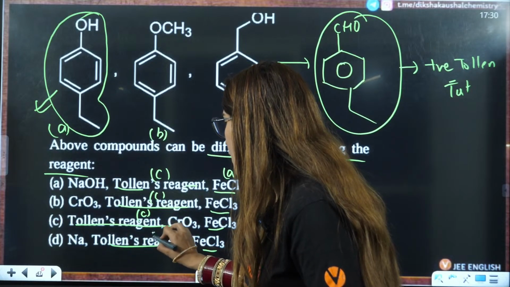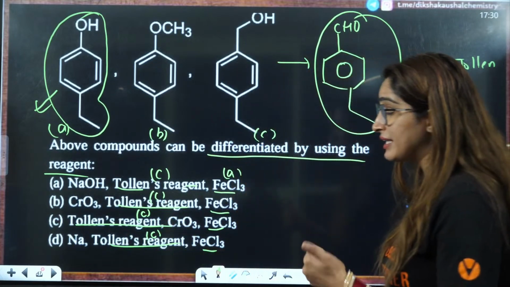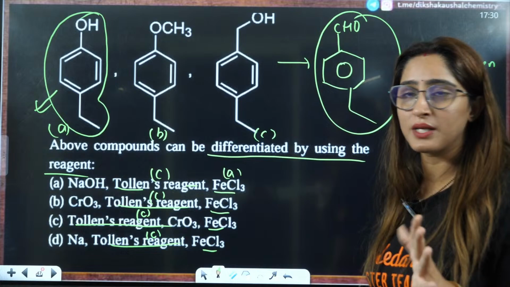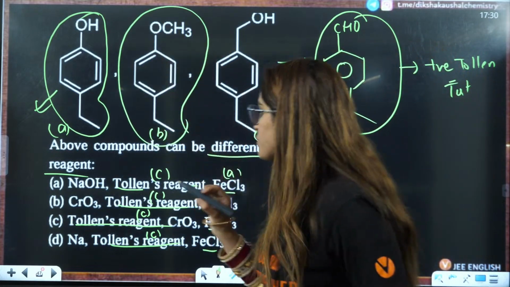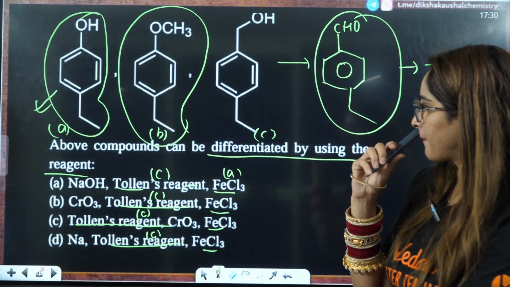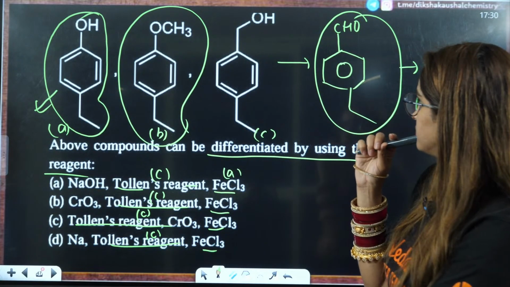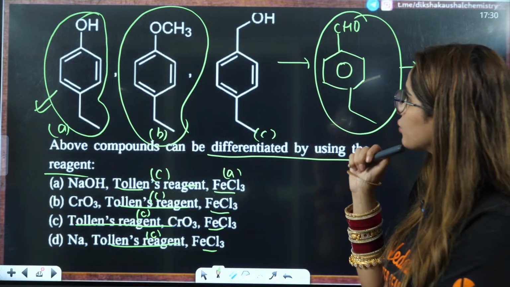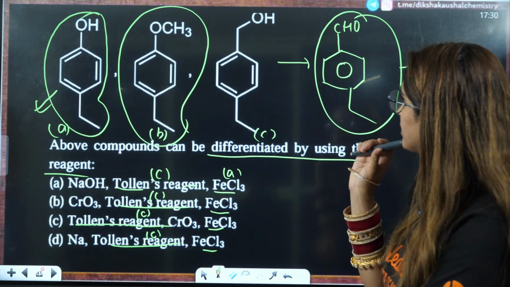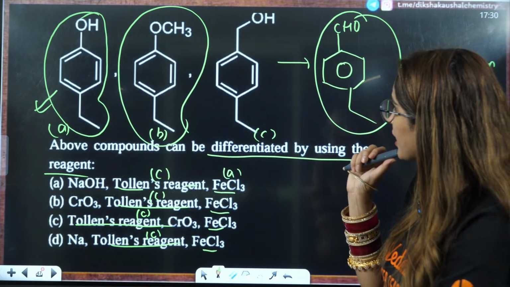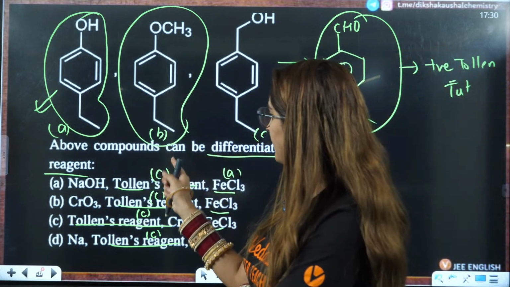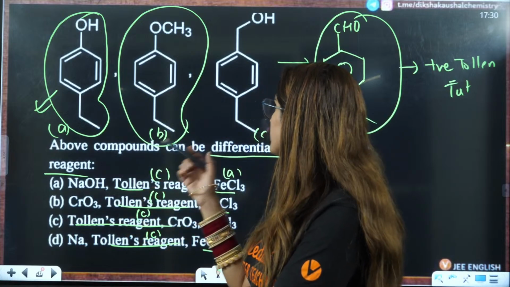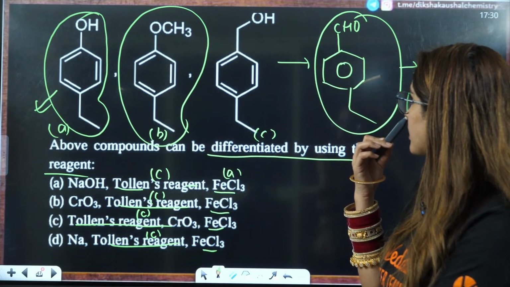Now I have to choose whether CrO3 or NaOH will give any of them. So I have to see between these. CrO3 is a mild oxidizing agent, right? So I can differentiate A and B using it.